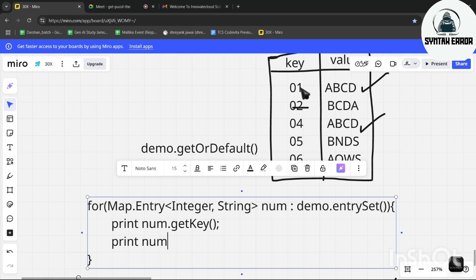Next what will we get? Num dot. Can anyone guess what we will write here? Exactly. Get value. Great guys, great guys.